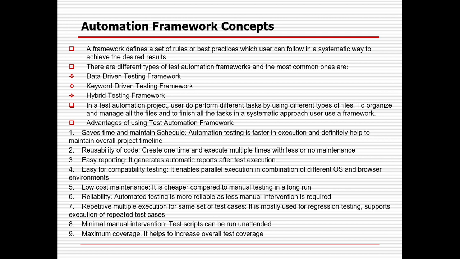Maximum coverage, because it will be automated, right? So we can try different permutation combinations and data combinations. In case it is manual, suppose 100 test cases take 10 PD, and if you want to go with another variant of data, again it will take around 8 to 10 PD. But if it is automated, suppose the run for 100 test cases took 2 hours, then if you vary the data, again it will take 2 hours, right? So you are only varying the data combination. Maybe we can update a different Excel sheet with the data combination, so we can try to test maximum coverage and maximum data combinations, to find out whether any kind of error is there or not.